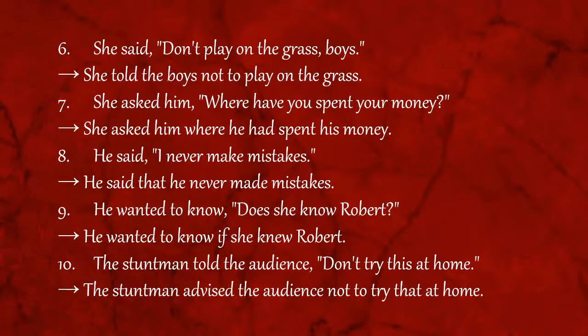Tenth, the stuntman told the audience, "Don't try this at home." It is an imperative sentence and it is a kind of advice for the audience. So the indirect form will be, the stuntman advised the audience not to try that at home. So this will become that, and advise is used as reporting verb and the connective is to.